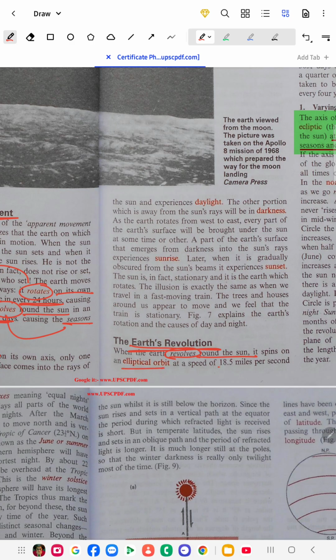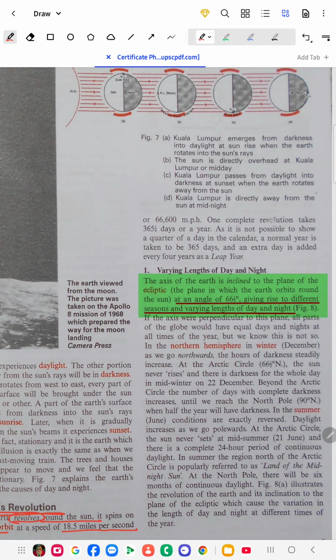And what is the revolution? It is at 18.5 miles per second, which takes around 365 and 1 by 4 days, or a year. We can call it 365 days, and after every 4 years we have an extra day, because 1 by 4 four times becomes 1, so 365 becomes 366. So in a leap year we have 366 days in a year.